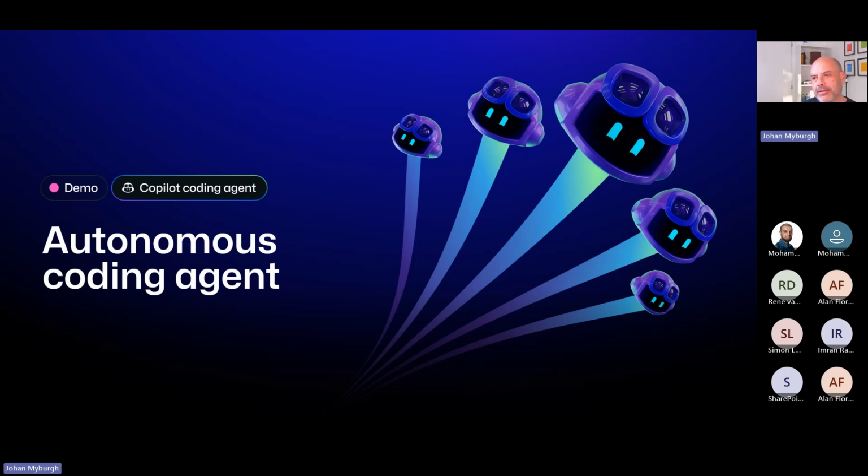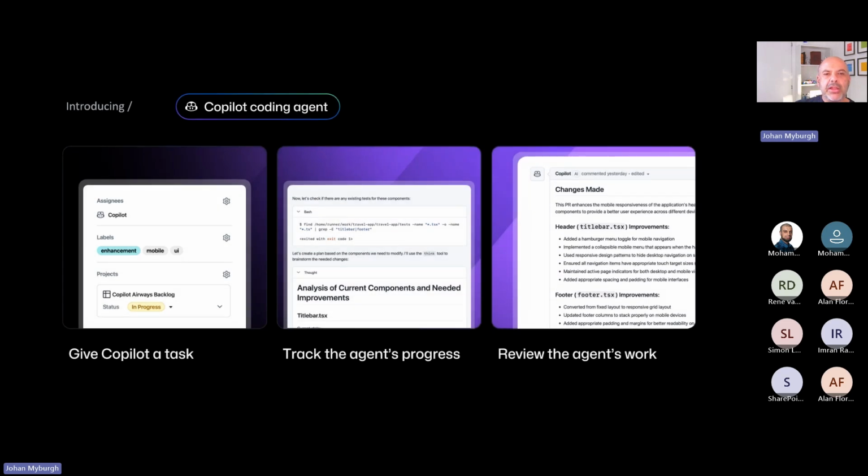But what we're really trying to get to, folks, is an agent that can run when we are not here. And that's exactly what the new Copilot coding agent can do. We can give it a task, track the progress of the task, and eventually review the agent's work. And that's exactly what we're driving towards here.